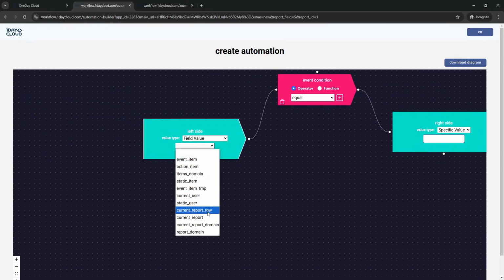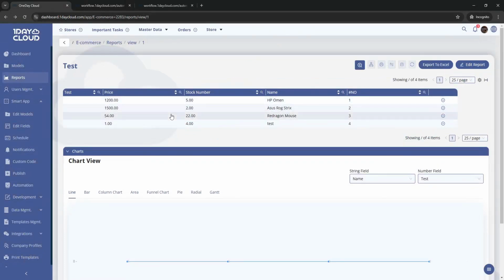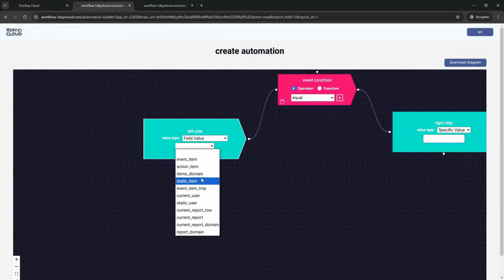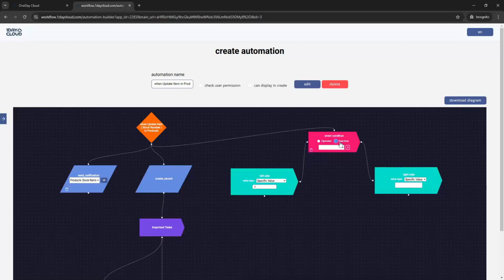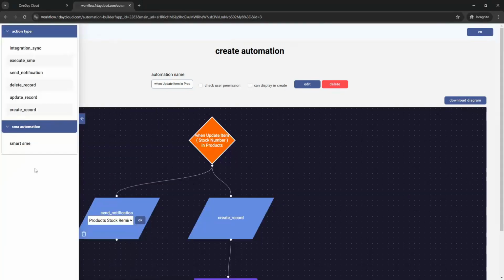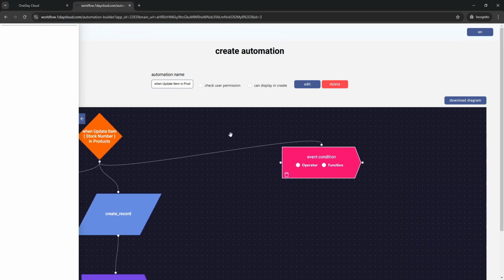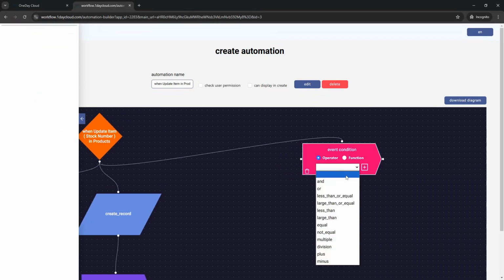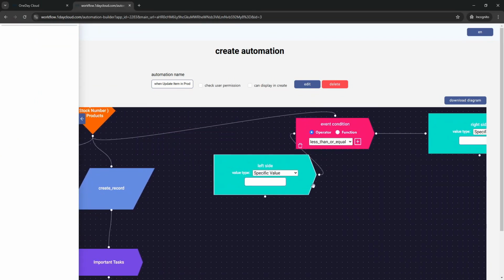The current report row is each one of the rows in the report. The current report is the report itself. Current report domain is multiple items inside this report. Or report domain, multiple items from any report. Finally, for our example, we will be using the operator less than or equal.